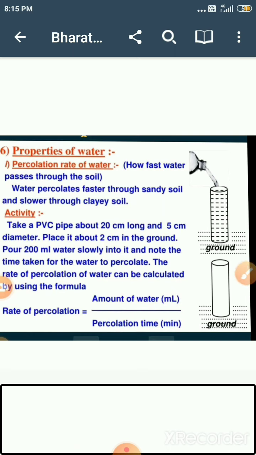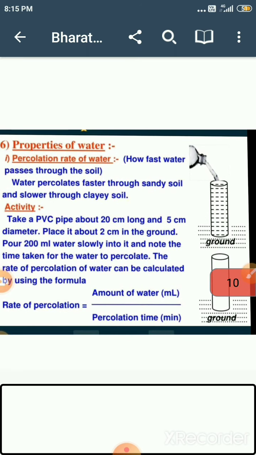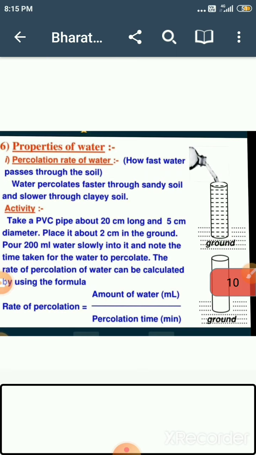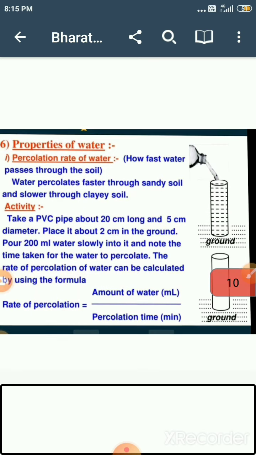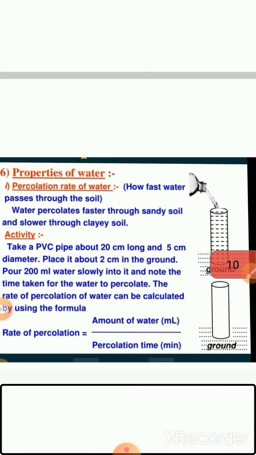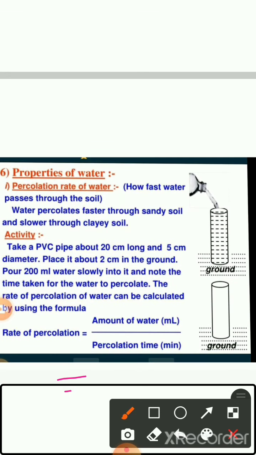And we have to measure the time, how much time the water takes, in minutes, maybe in seconds also. Suppose the amount of water percolated is 150 ml, and suppose the time taken is 30 minutes.